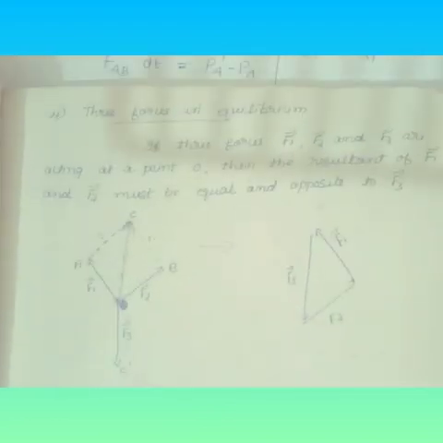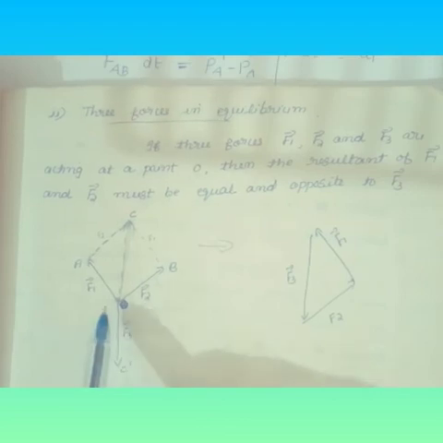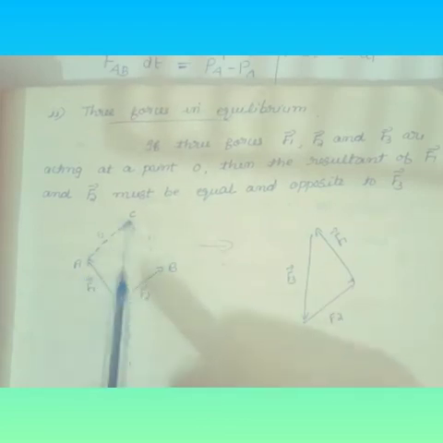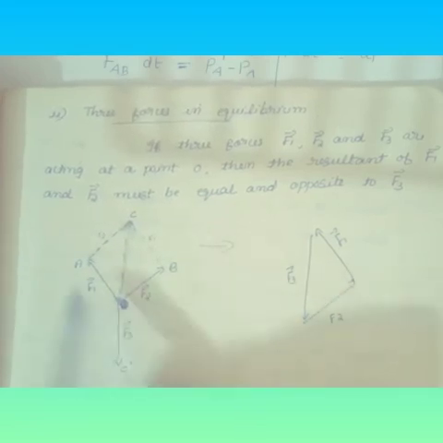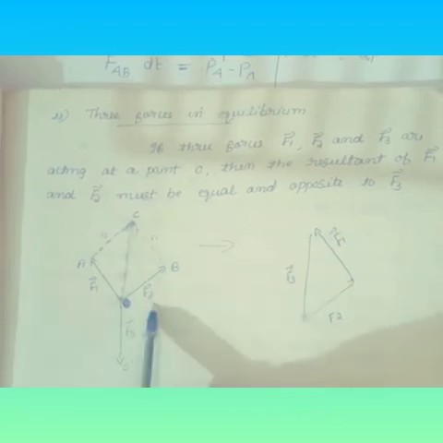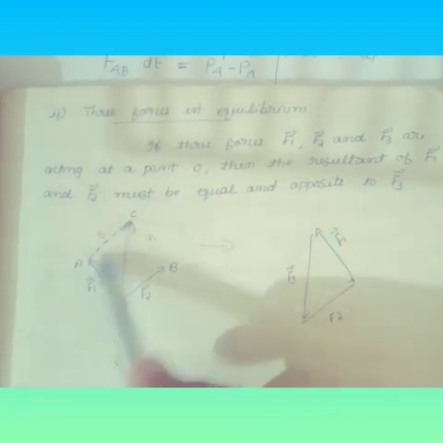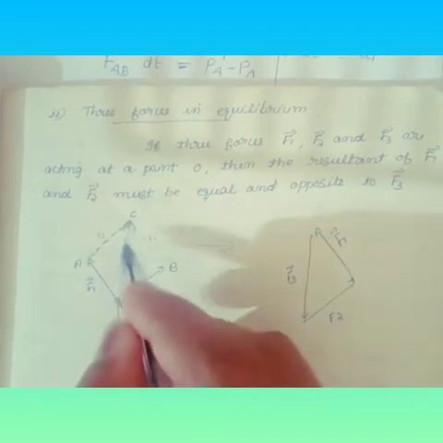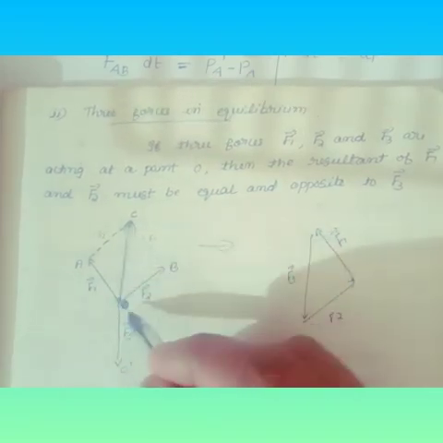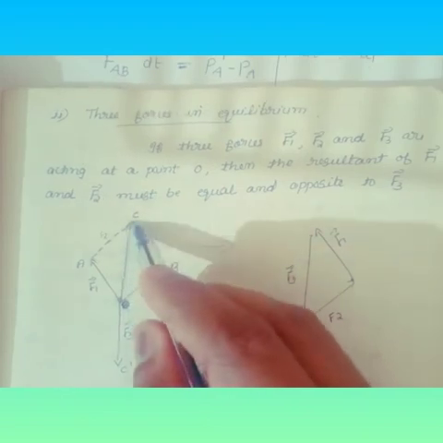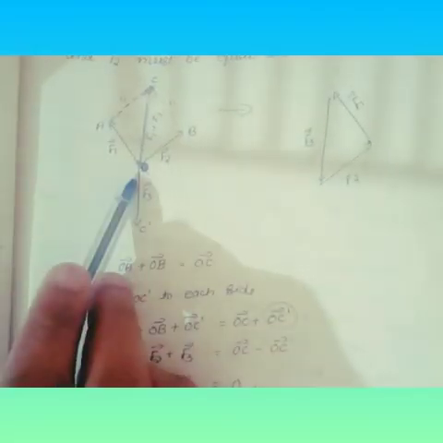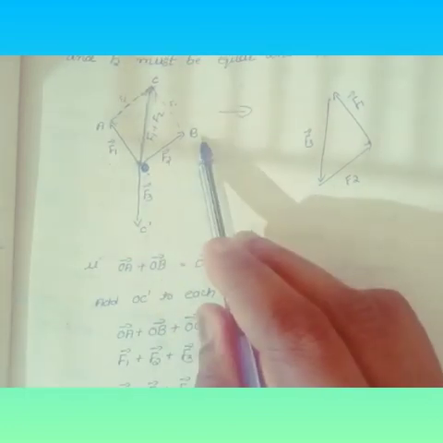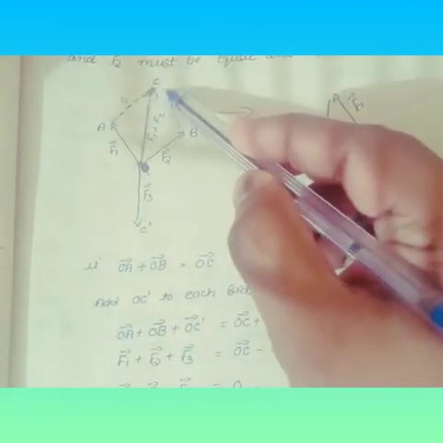First we consider F1 and F2. Then by using the parallelogram law of vector addition we find the resultant. The diagonal will be the resultant of F1 and F2. OA represents F1 and OB represents F2. Then you draw a parallelogram. OC is the resultant, that is F1 plus F2. So we can write vector OA plus vector OB is equal to vector OC.